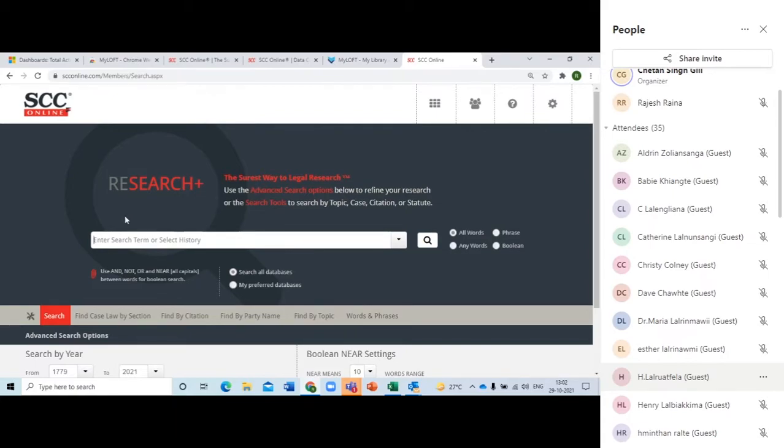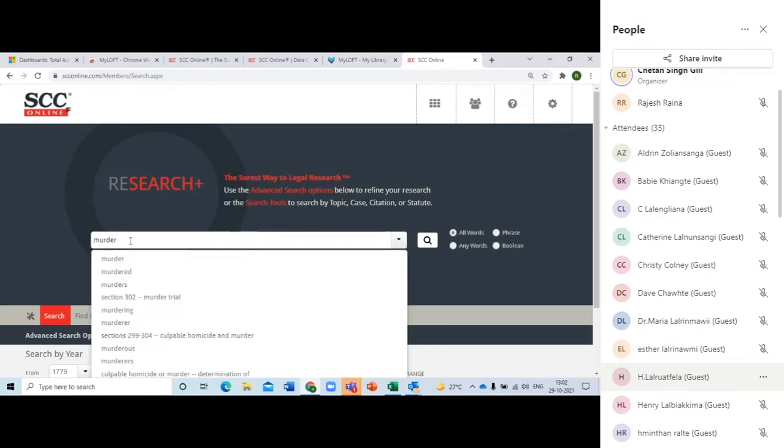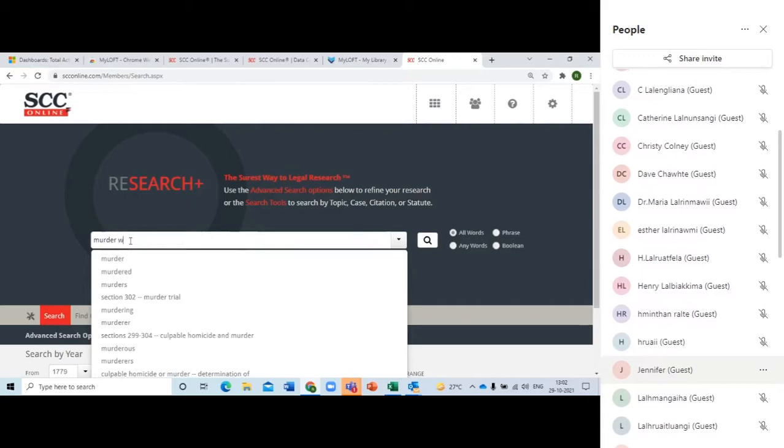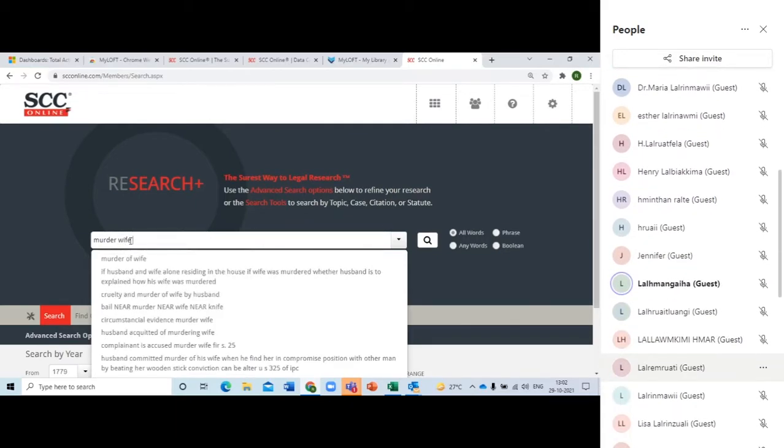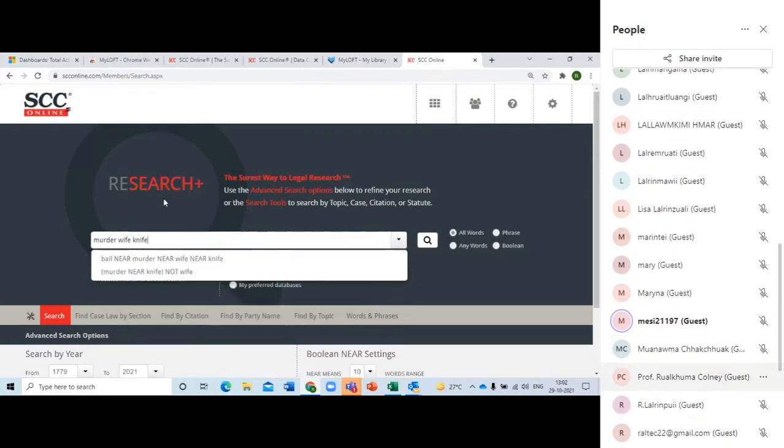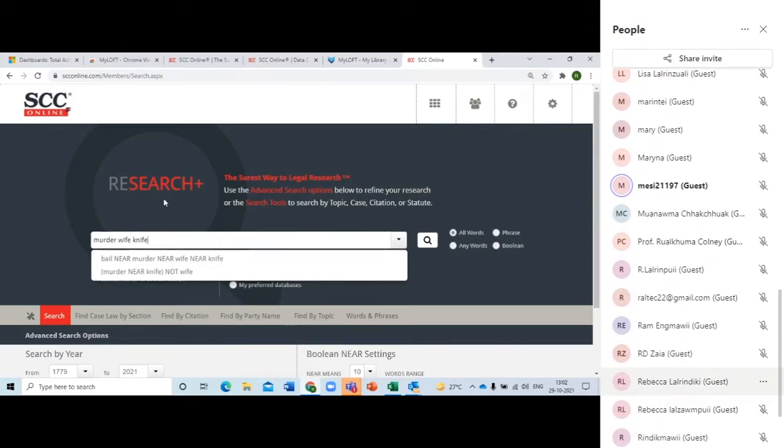Not required. We have understood one thing. Don't write a full sentence. Just write the main word. So write murder. Write wife. And write the word knife. Three words, that's about it.